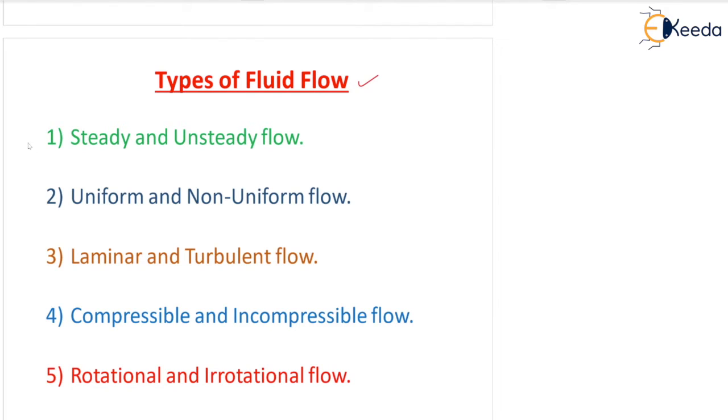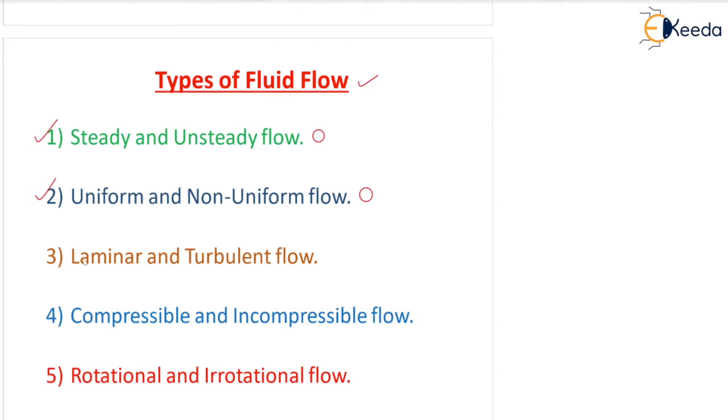The first one is steady and unsteady flow. The second one is uniform and non-uniform flow. It's very easy to define steady and unsteady flow. The definitions are clear, but many times students are confused between steady and unsteady and uniform and non-uniform flow. So in this topic we are going to see very clear definitions and examples, so that you can easily differentiate between steady flow and uniform and non-uniform flow.